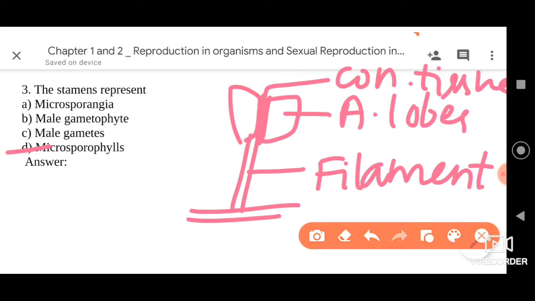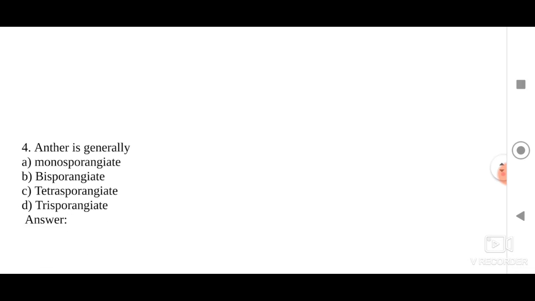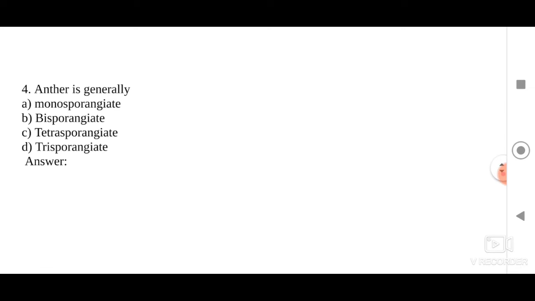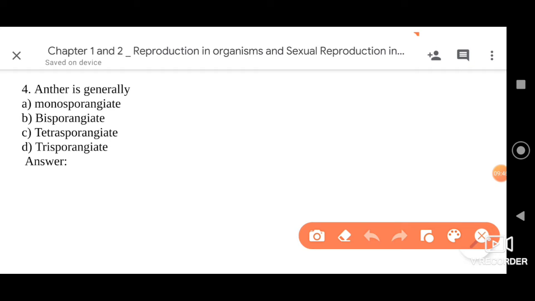Dear friends, now let us move on to the next question. We have question number 4 here. The question is as follows: anther is generally monosporangiate, bisporangiate, tetrasporangiate or trisporangiate, the 4 options. Now when you are talking about the anther, it's a part of the stamen, which was represented in the earlier question. Generally the anther is tetrasporangiate.